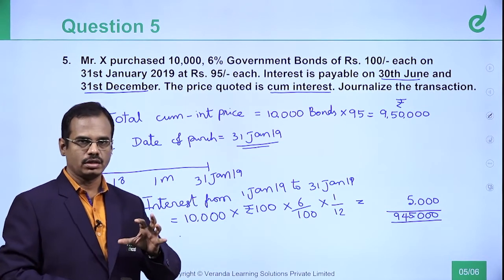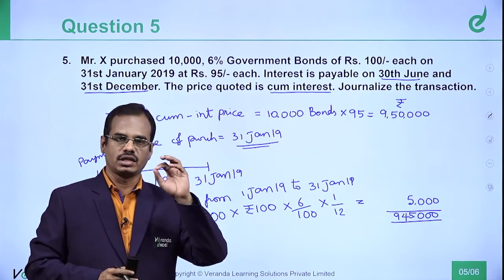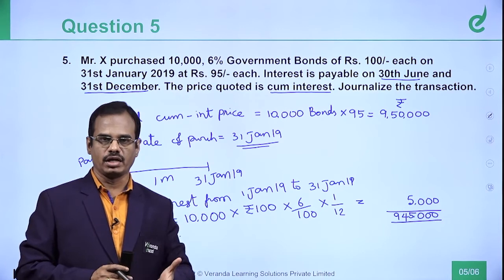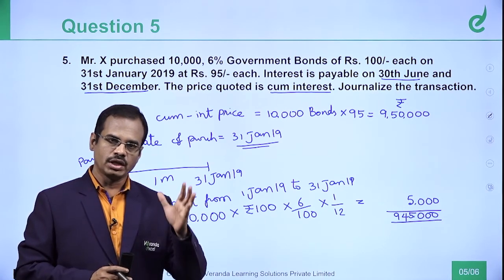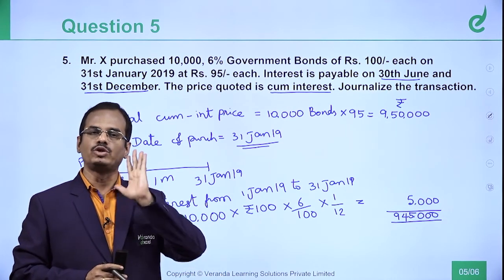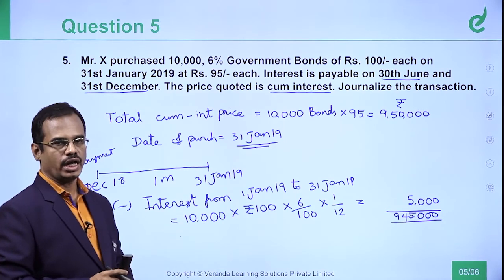Why do we deduct? Simple reason. This price is cum interest price, and whenever we say cum interest price, the price includes interest from the date of last payment of interest up to the date of purchase. That is included, and that's why we are excluding.